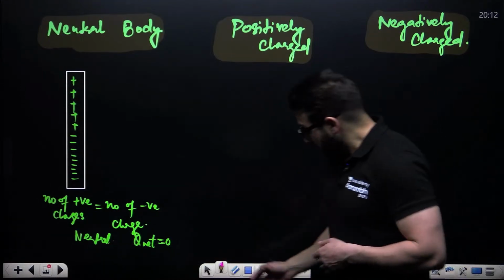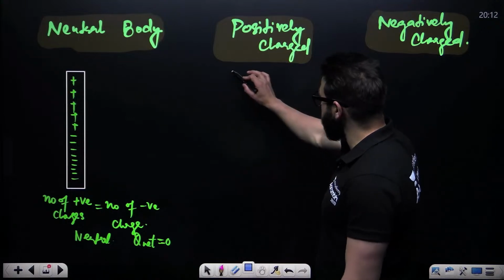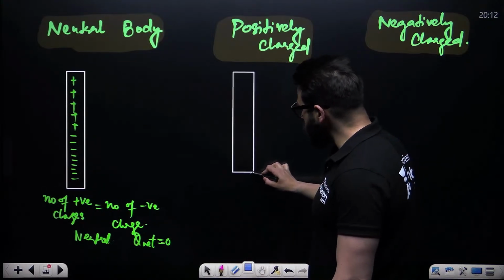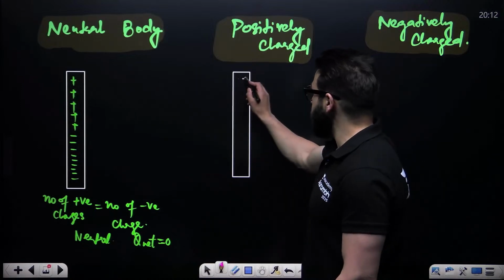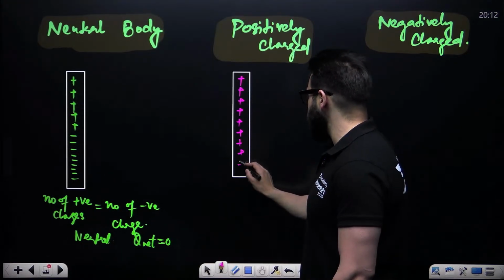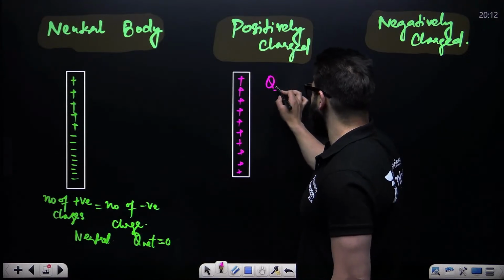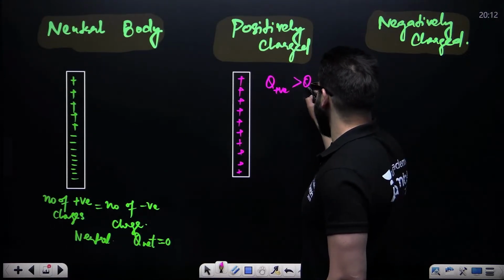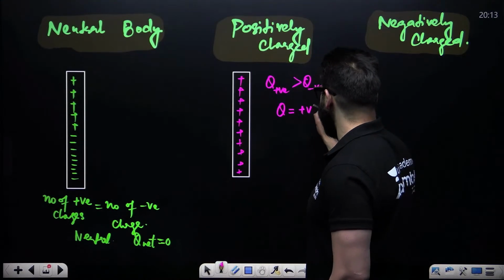When it comes to a positively charged body, if the amount of positive charge is greater than the amount of negative charge, that is, Q positive is greater than Q negative, the body is positively charged.